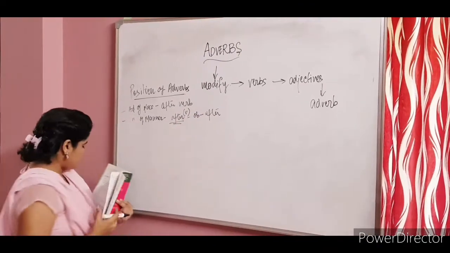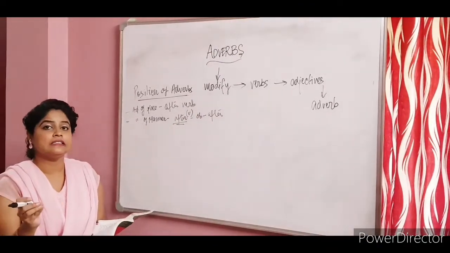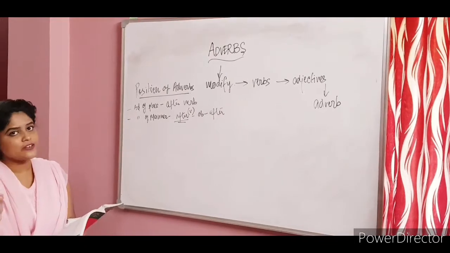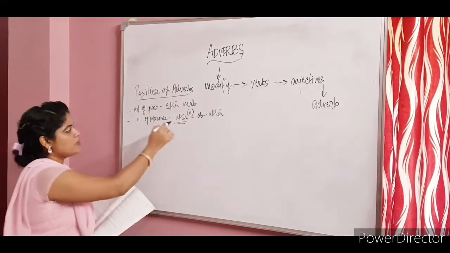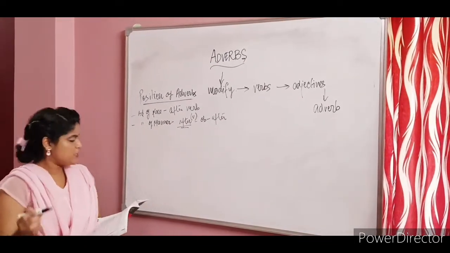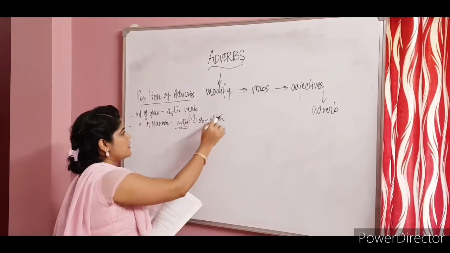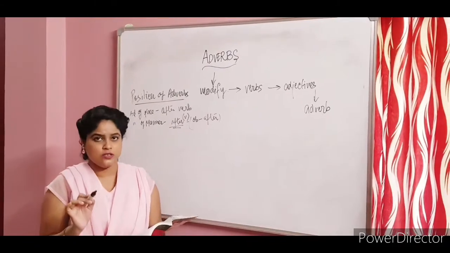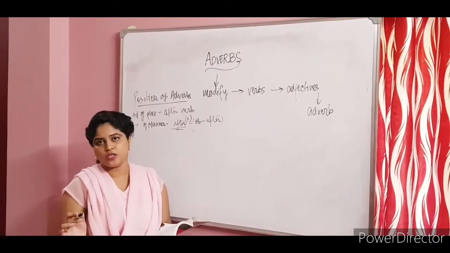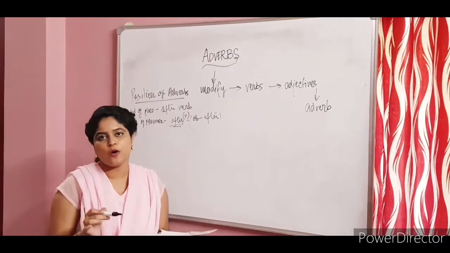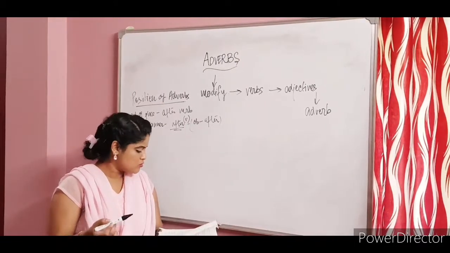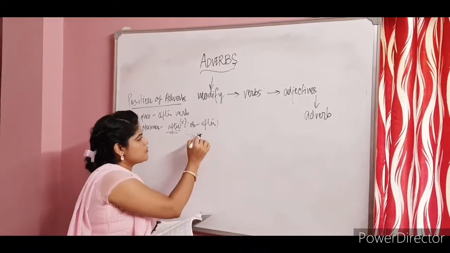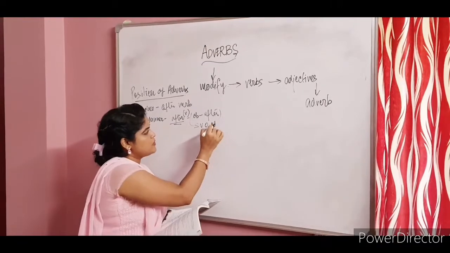Charged is the verb, and angrily, therefore it comes after. But if you take into consideration the second part, it comes after the object. If an object is mentioned in the sentence, it will come after the object, and the verb obviously comes before the object. So the order is subject, verb, object, and then your adverb is going to come.